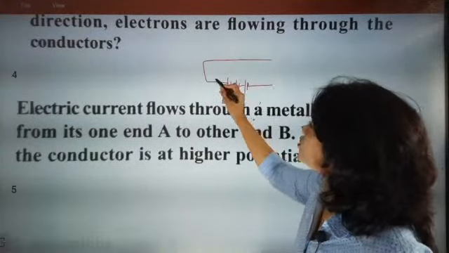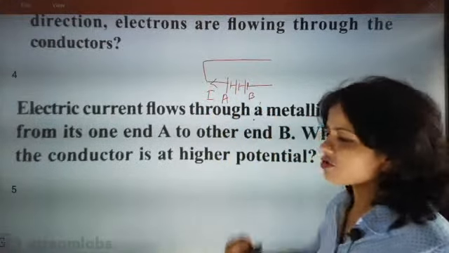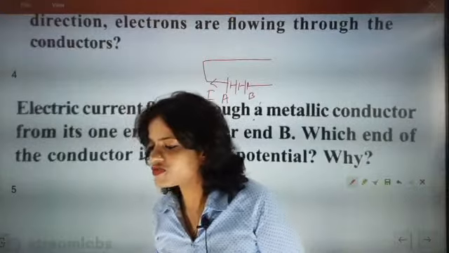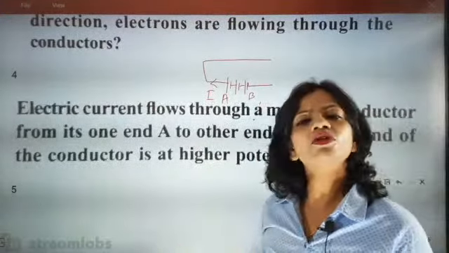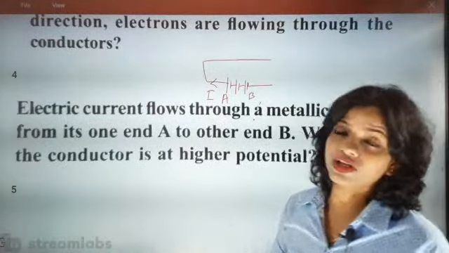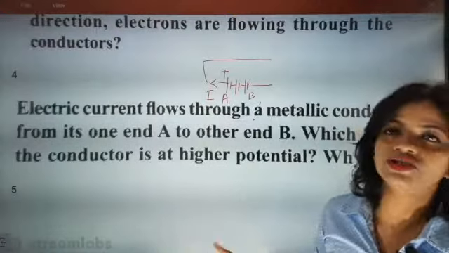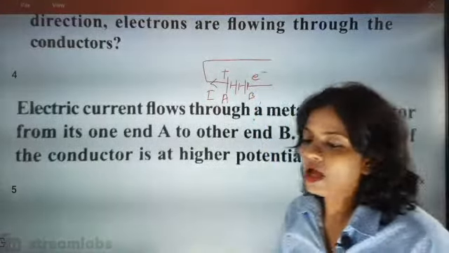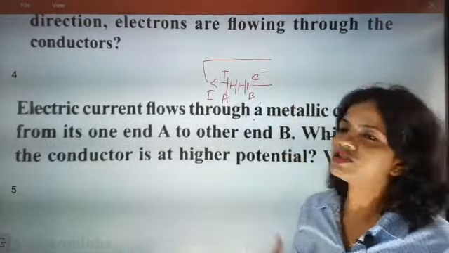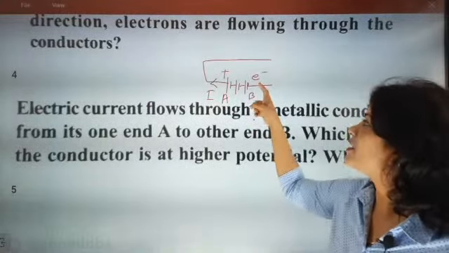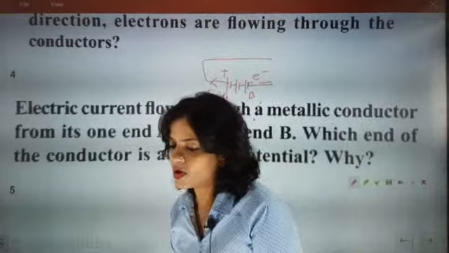So current will be moving from terminal A and electrons will be moving from terminal B. If somebody asks you this question, what answer are you going to say? Yes, current will be moving from higher potential. Higher potential means positive, so current goes from higher potential to lower potential, and electrons will be moving from lower potential to higher potential, that is, negative to positive. Okay, fine.